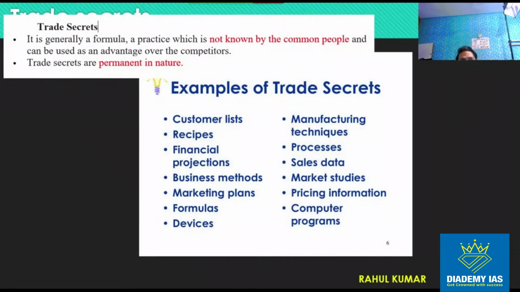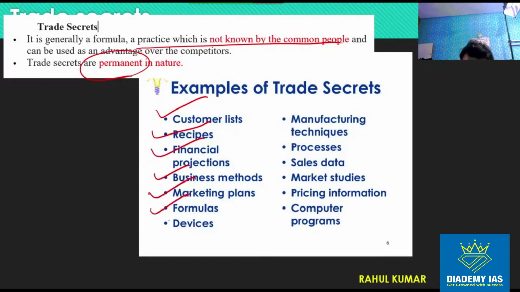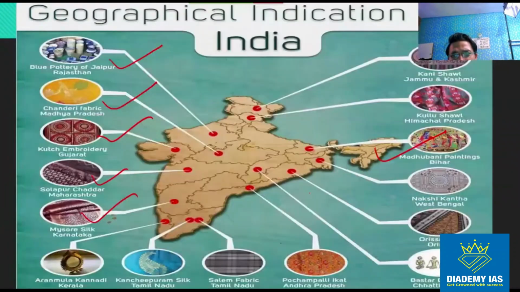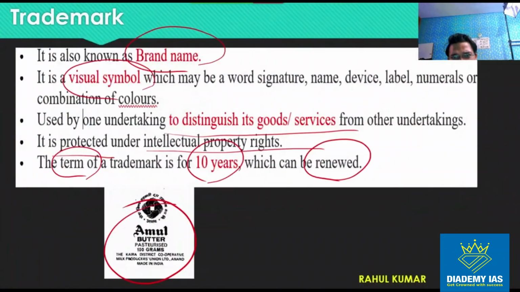Then we have trade secrets. So those are the practices which should not be known to other person, and they are permanent, right? Example: customer list, recipe, how to make dosa, how to make some particular product, financial projection, business method, marketing plan, formula, devices, manufacturing technique, processes, sales data, market studies, pricing information, computer program, etc. So all of these were under the TRIPS, right? So these were available under the TRIPS.